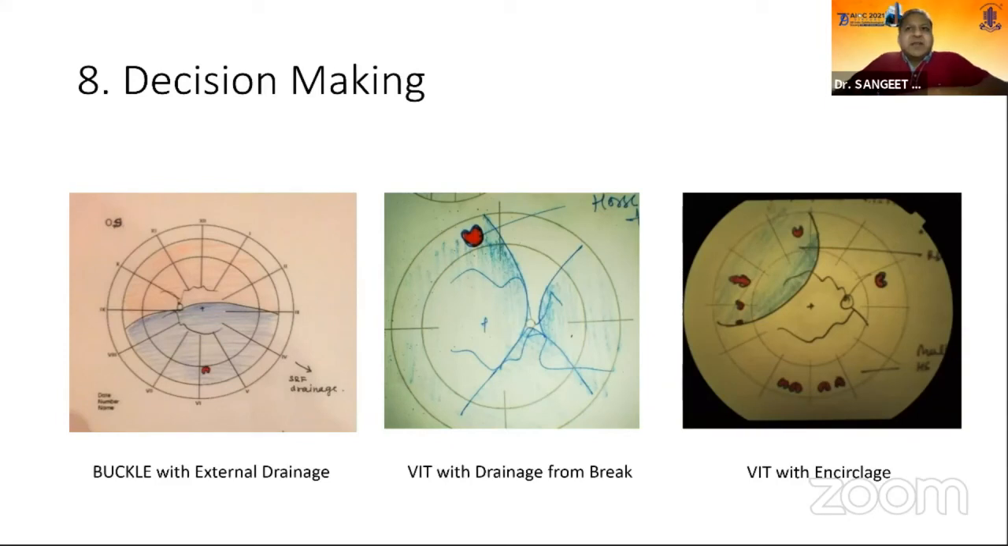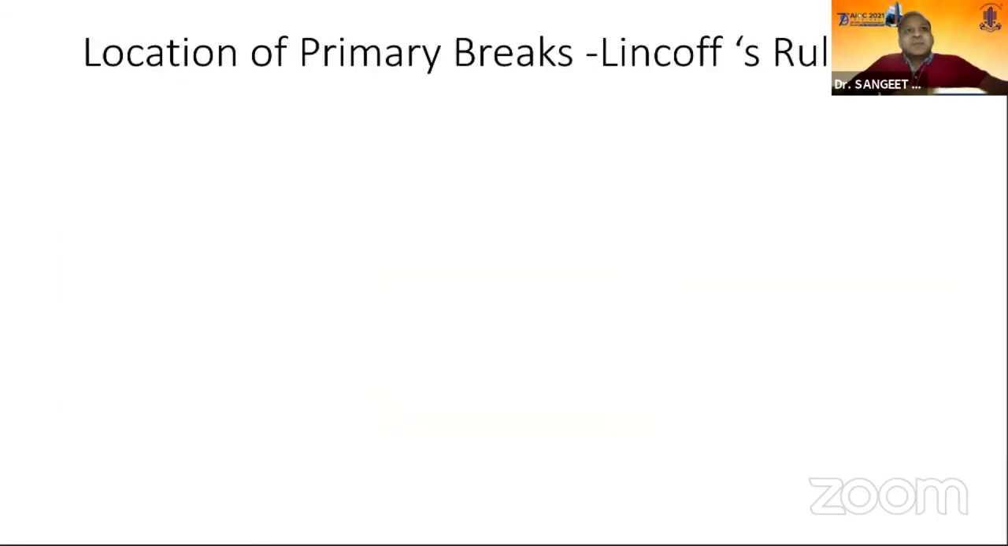Again, decision making is very important. You can see on the left-hand side there is a simple inferior retinal detachment. I will probably do a buckle with an external drainage in this patient. Looking at the middle drawing, a superior horseshoe tear with a bullous retinal detachment, I planned a vitrectomy with gas. In the last patient there were multiple tears all around, which means there is some element of circumferential traction, so I planned a vitrectomy with encirclage.